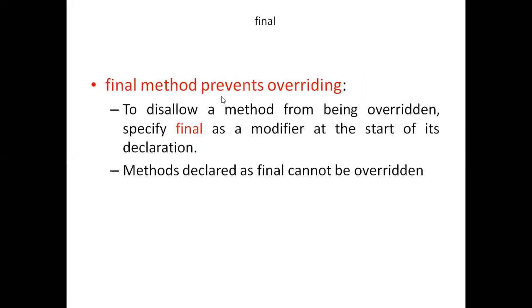The final method. When we make a method final, it prevents overriding. That means that particular method cannot be overridden in the child class. To disallow a method from being overridden, specify final as a modifier at the start of its declaration. So if I just say final before the method name, then the method cannot be overridden. Methods declared as final cannot be overridden.